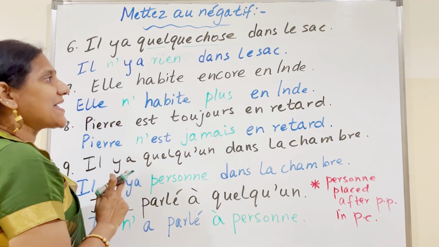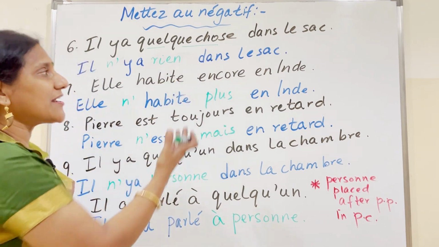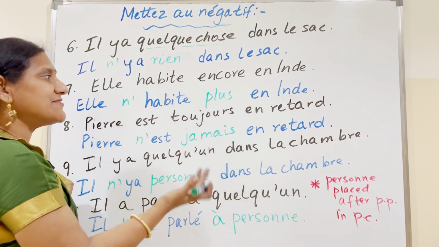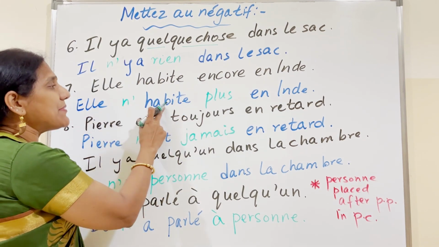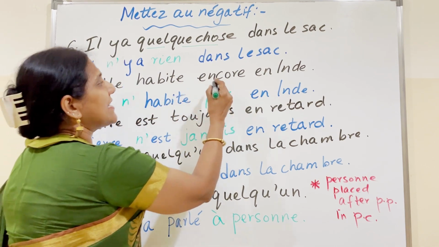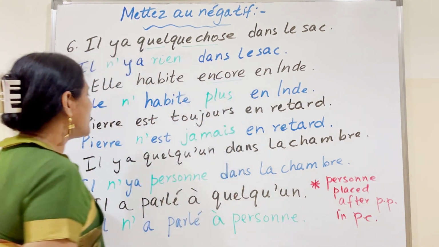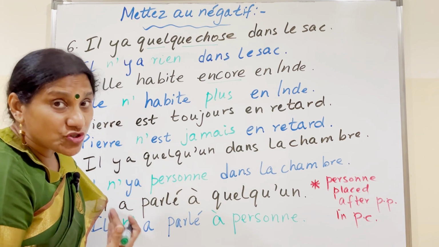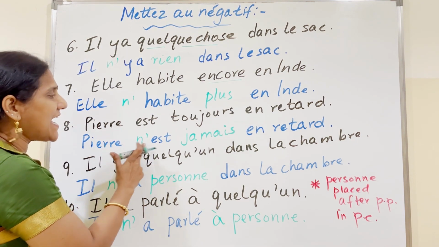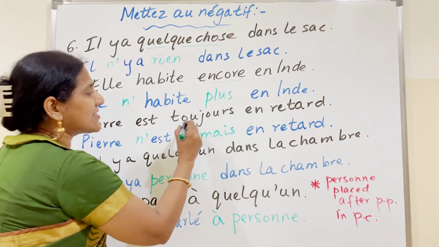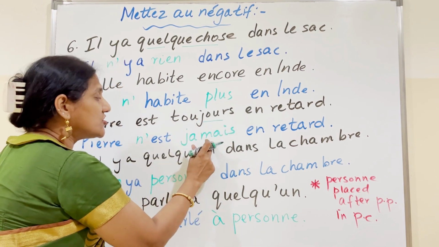Elle habite encore en Inde. That means she still lives in India. She no more lives in India. Elle n'habite plus en Inde. So, encore changes to plus. Pierre est toujours en retard. Pierre is always late. Pierre n'est jamais en retard. So, toujours changes to jamais.